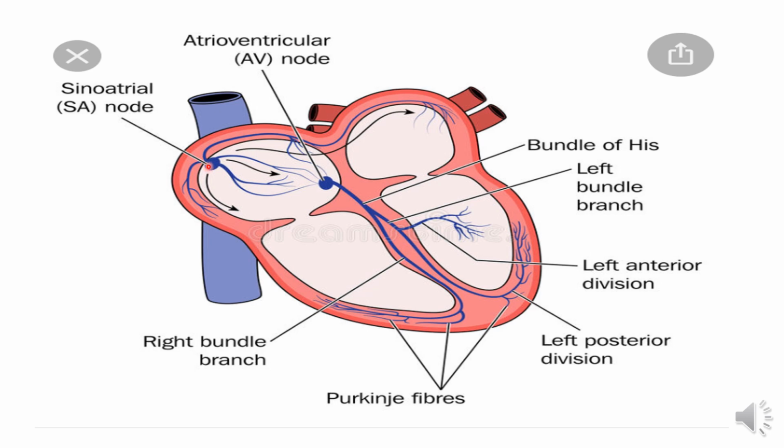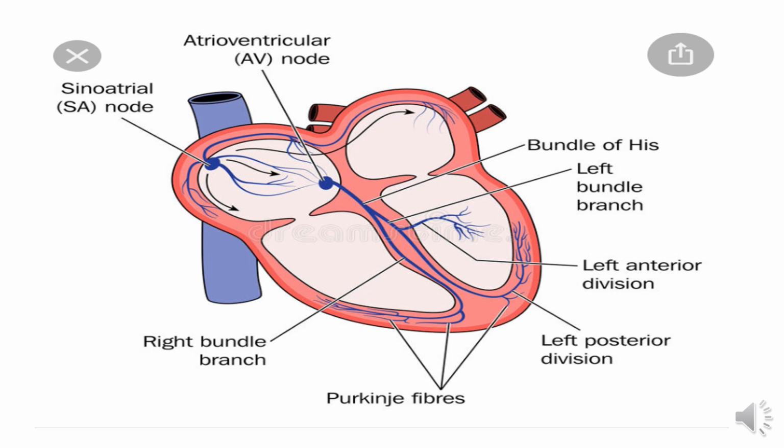In the heart, this activity is by the SA node and AV node. This is the SA node, which we call the battery of the conduction system of the heart, giving the current towards all the pathways of the conduction system. So this is the SA node, then AV node, then bundle of His, then left bundle branch and right bundle branch, and Purkinje fibers.